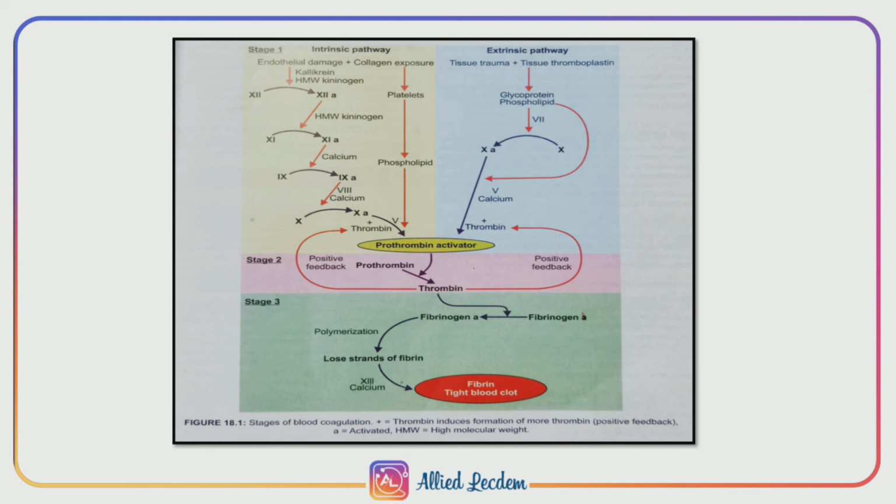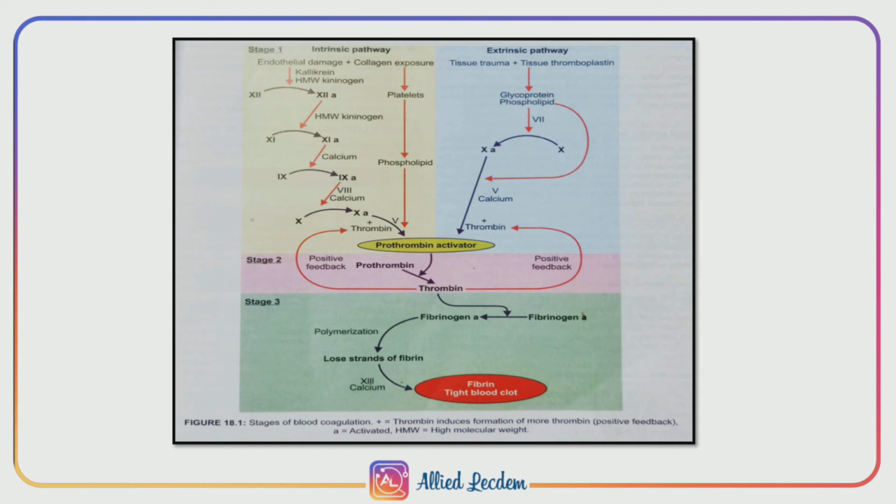Next is stage 2, that is conversion of prothrombin into thrombin. Blood clotting is all about thrombin formation. Once thrombin is formed, it definitely leads to clot formation. The sequence of events in stage 2 is: prothrombin activator, formed in the intrinsic and extrinsic pathway, converts prothrombin into thrombin in the presence of calcium, that is factor 4. Once formed, thrombin initiates the formation of more and more thrombin molecules; it is a positive feedback mechanism.